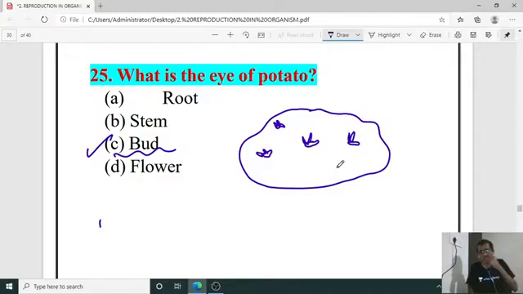Mode in the case of storage of food. Along with that, if you are going to keep that potato as it is for a number of days, there we can observe emergence of white colored bud, isn't it? It's a modification. It is the eye of potato. Eye of potato responsible for vegetative reproduction. So right answer is C.